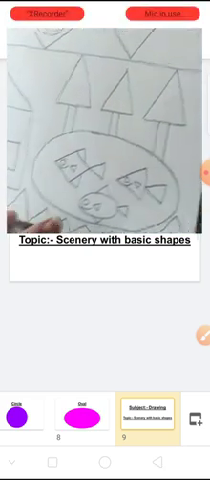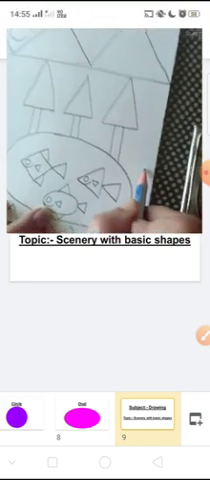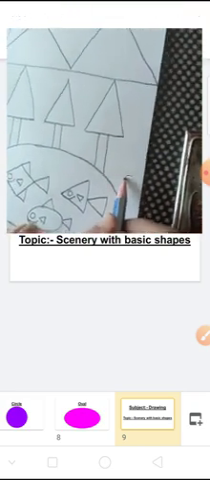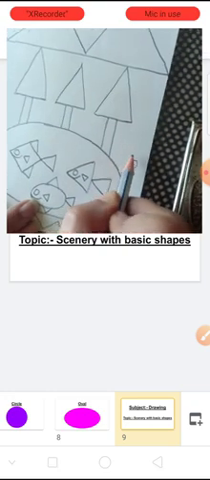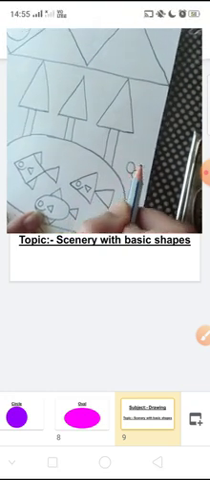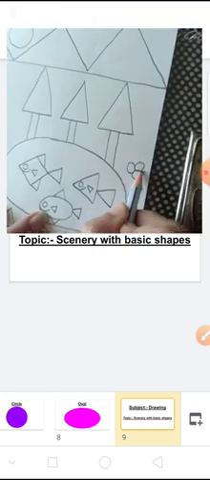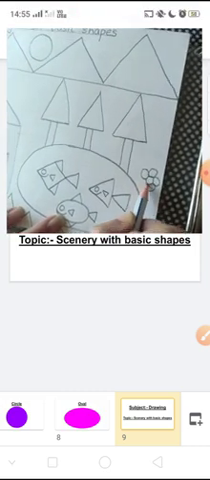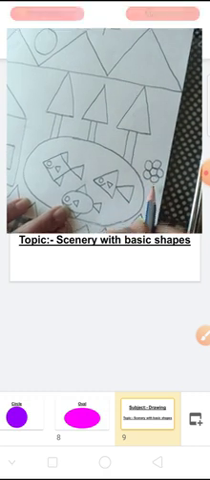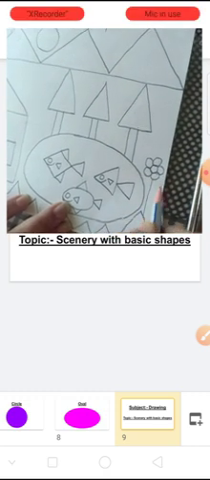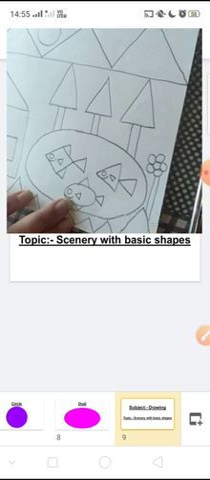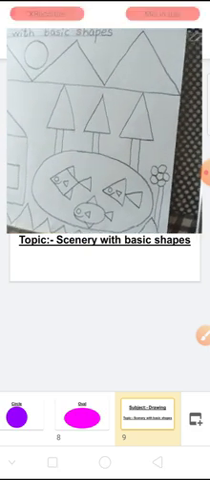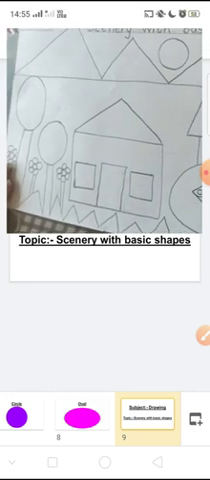Now let us draw one flower here also. It's a very easy and beautiful flower, na children? Flower with circle shape. Yes. Now here our drawing of the picture is completed.